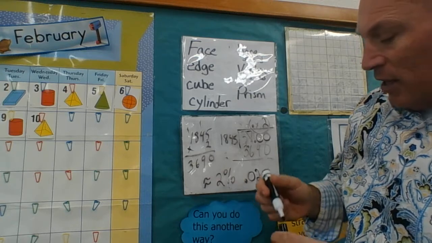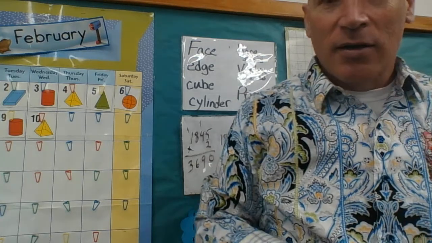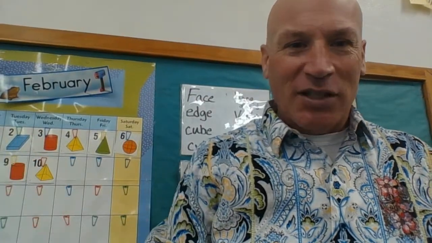The amount of school we have left is about, because most of your birthdays aren't today, the school year as a percent of your life. You have about 2% of your life left to go till the end of the school year. See how much fun we can have with percents, fractions, and decimals?